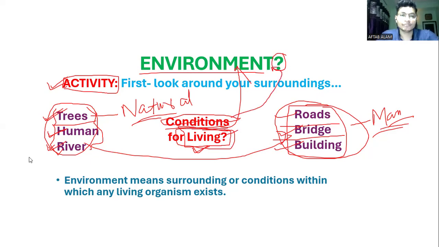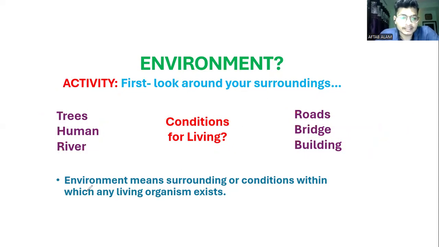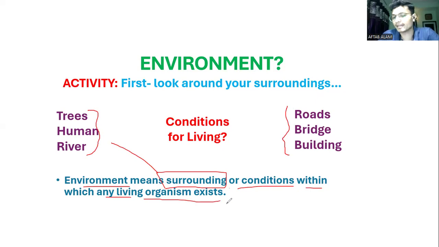So we can say environment means surroundings. And in surroundings, what are those things? It can be trees, humans, rivers, or roads, buildings, or bridges. It is the condition within which any living organism exists. This is called environment.